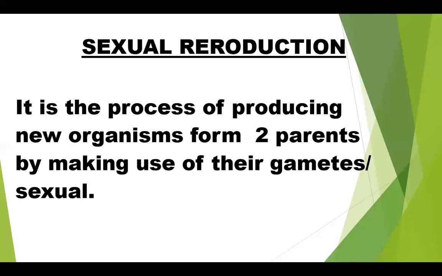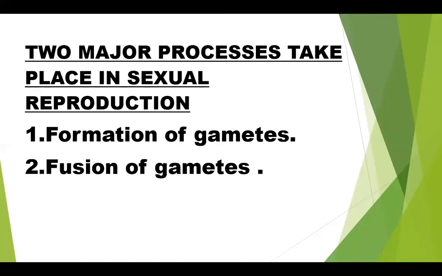Here two major processes take place in sexual reproduction. One is the formation of gametes and the other is the fusion of gametes. Together, the formation of gametes and the fusion of gametes constitute sexual reproduction.